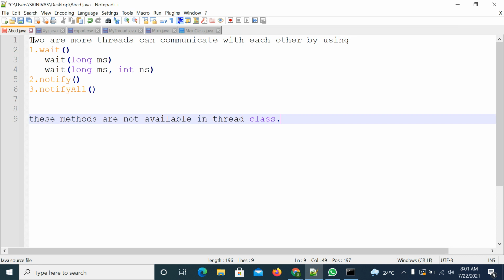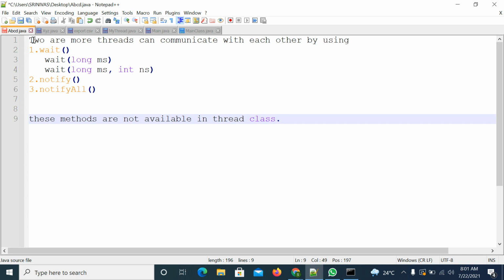I told you the remaining methods, like the wait method with overloads, without parameter, with one parameter and with two parameters, and the notify and notifyAll methods, we will discuss in inter-thread communication. So these five methods in total are defined in the Object class, not in the Thread class.